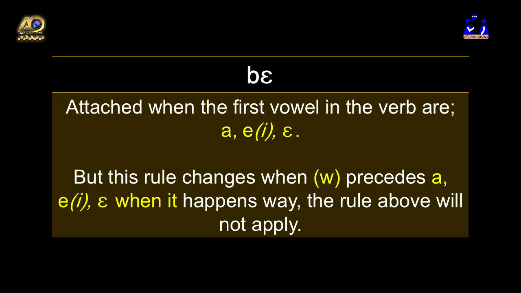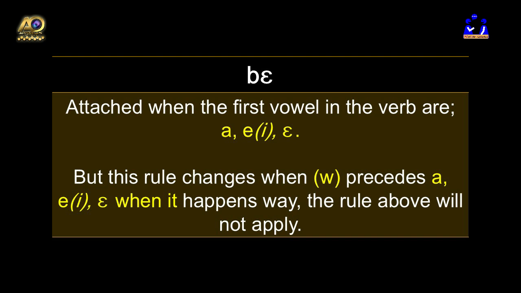Be is attached when the first vowel of the verb is e, which sometimes sounds e and e. But this rule would change when W precedes, that is the R, the A, and the E. When it happens this way, this rule does not apply.